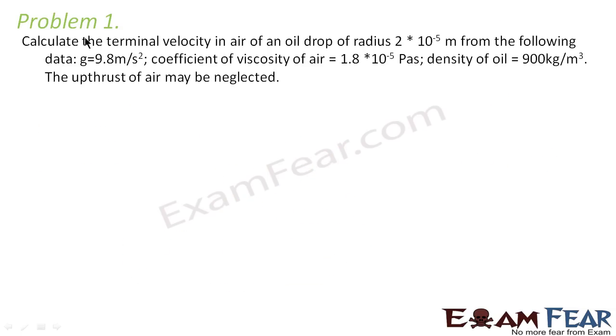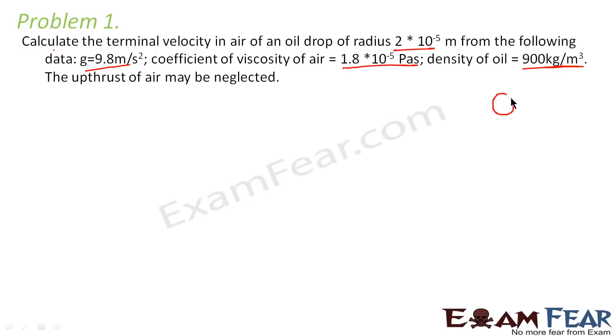Now let us look at a problem based on whatever we have studied. The problem says, calculate the terminal velocity in air of an oil drop of radius 2 into 10 to the power minus 5 meters from the following data. g is equal to 9.8 meter per second square. Coefficient of viscosity of air is 1.8 into 10 to the power minus 5 pascal second. Density of oil is 900 kg per meter cube. The upthrust of air may be neglected.